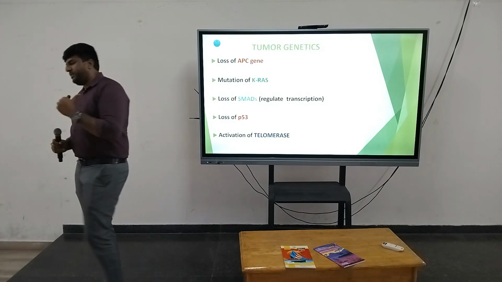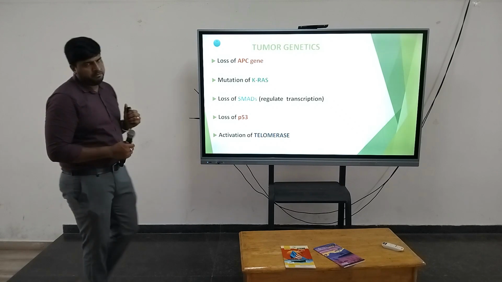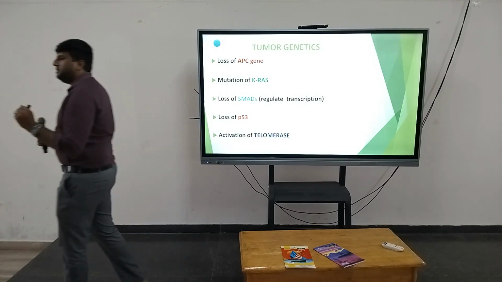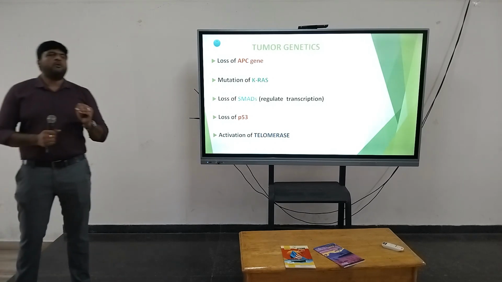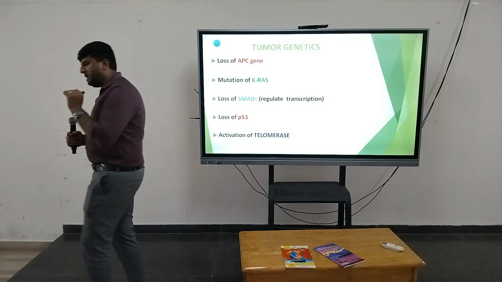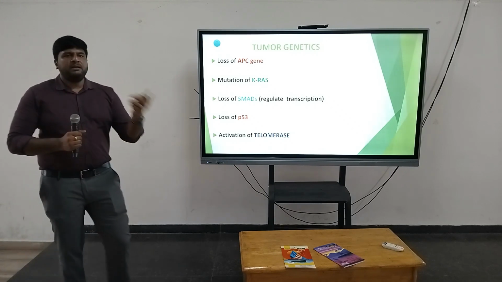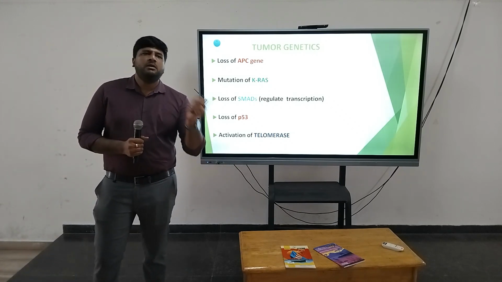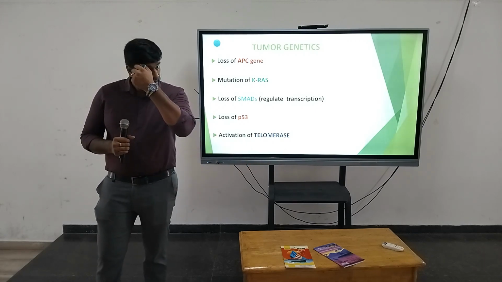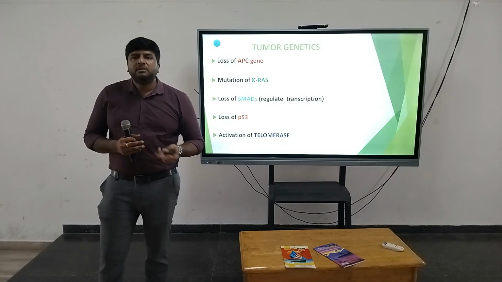There will be loss of P53. What is the function of the P53 gene? In the cell cycle, P53 acts as a checkpoint. When any abnormality or abnormal mutation in the cell is identified, P53 is going to repair the affected cell, or induce apoptosis.